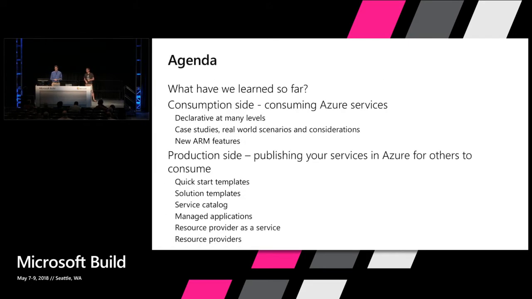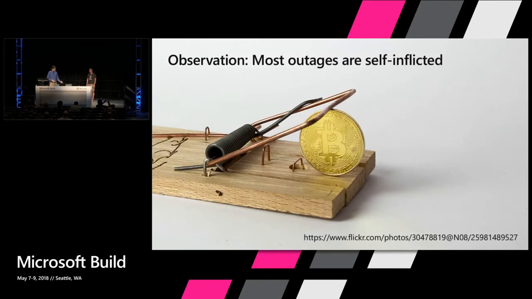So, from an agenda perspective, Brendan's going to take us through what we've learned so far, a couple things that he's learned building software through all of these transitions, especially around containers. And then we're really going to talk about the 2 sides of Azure Resource Manager, the consumption side. How do you consume different Azure services, the different patterns for them, what ARM provides, some of the different patterns we've seen from our customers. And then we're also going to talk about the production side, how you can make the things that you build in Azure available to other people within your enterprise or with everybody else to then consume. So sort of a production consumption loop that we use.